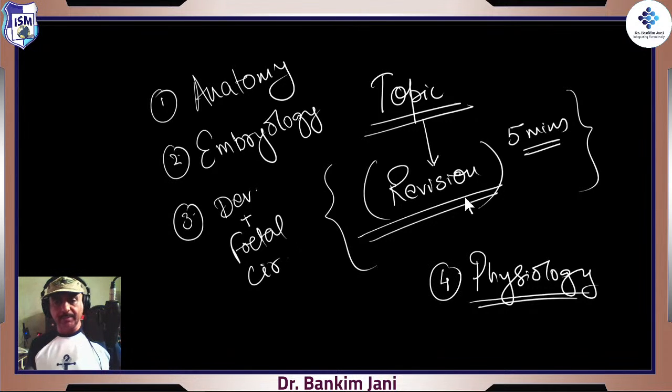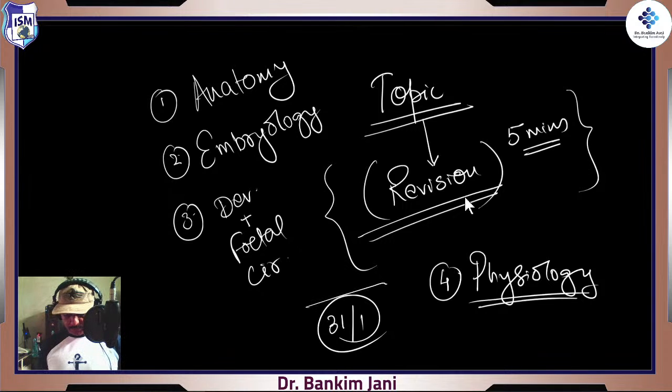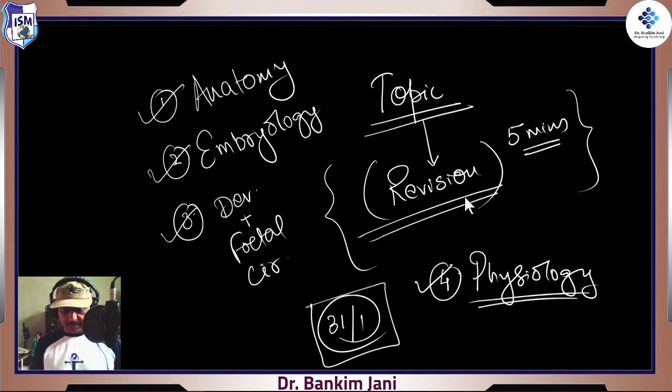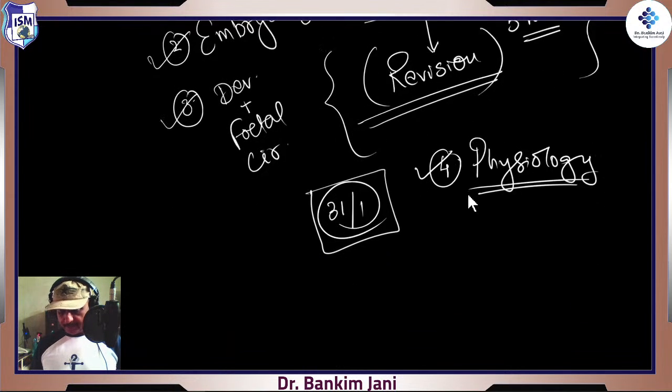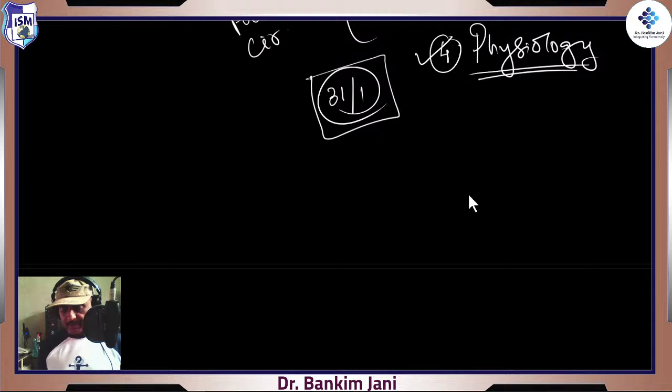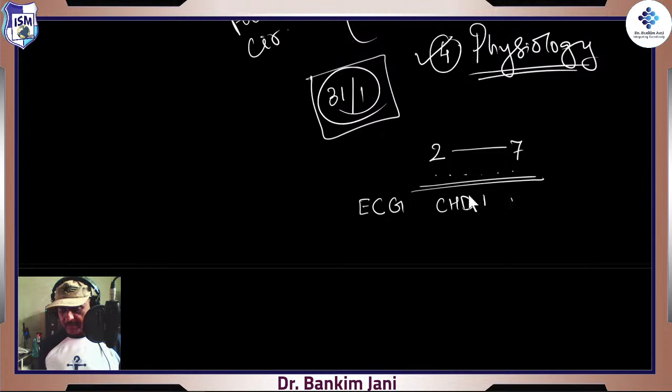Now after that there will be a gap of 2 days, so we won't be meeting on 31st and 1st. What you have to do is utilize this time for understanding those sessions and revision of those sessions. The idea is that when we come back, for the rest of the 6 days, from 2nd all the way to the 7th, we'll be starting with ECG and then congenital heart disease, part 1, part 2.